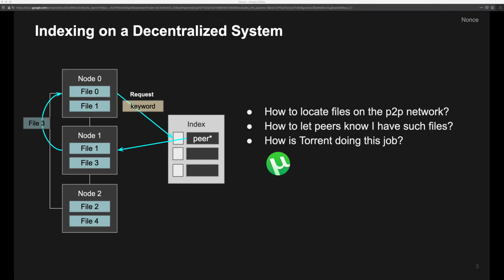Let's think about torrent for a moment. It uses torrent files to help locate the resources on the peer-to-peer network. And those torrent files are being distributed from communities such as Pirate Bay. My project initially drew inspiration from this.